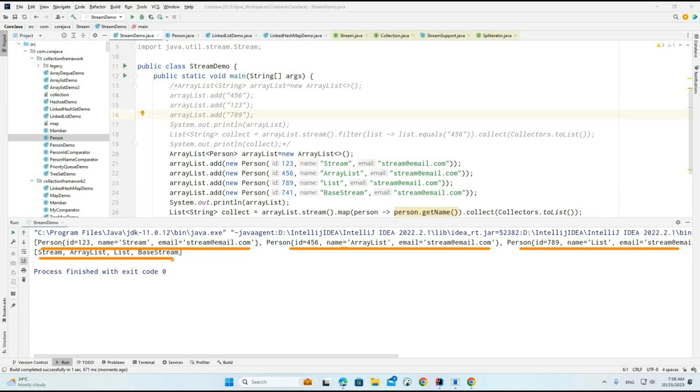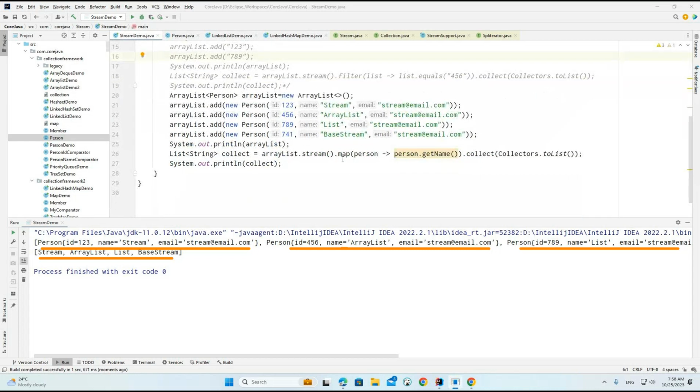Now what you understand is the map: basically it is converting one object into the other. So what is the object we are using? Here we are providing the person object, but from the person object we are loading only names. So this is a list of string we got. But what are we working with? List of person. So ArrayList of person and List of person are the same.